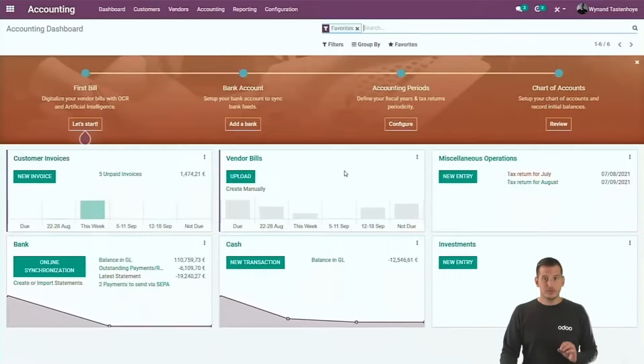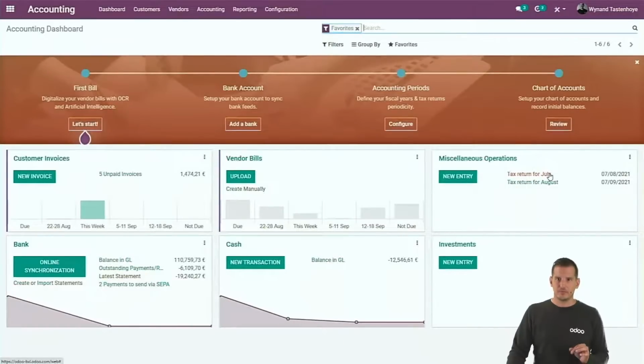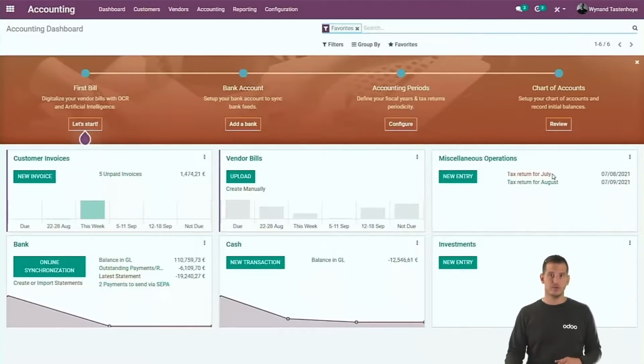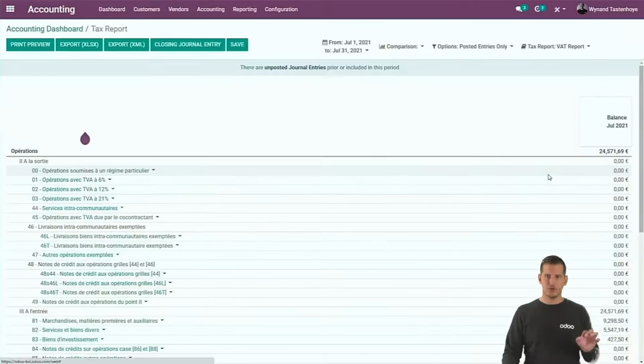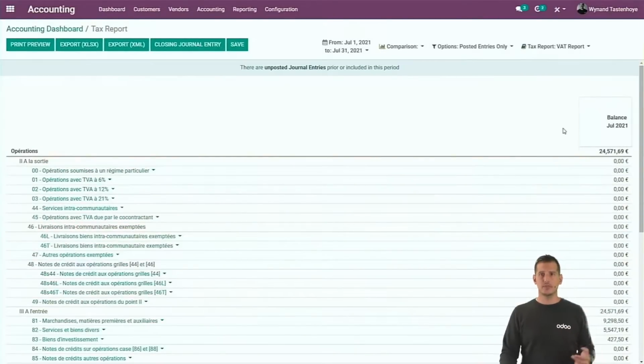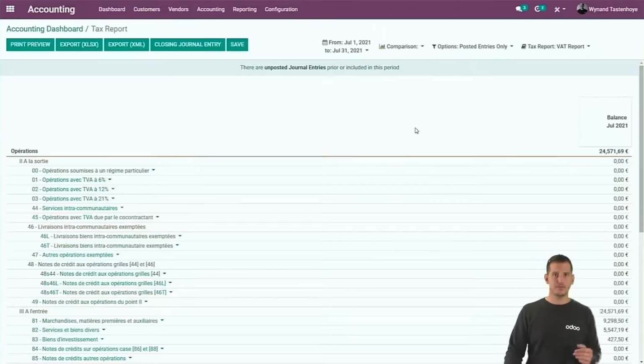So now that we've seen that, we'll have a look at the tax report. The tax report is always linked to a miscellaneous journal because we make the reconciliation, of course, at the end of the period as well. If it's red, it's overdue. If it's green, it's not overdue yet. So let's close the one from July because this one is due. If you click on the tax return, you will see the tax return for your country. I'm working in Belgium here, but of course in your country it might be different.